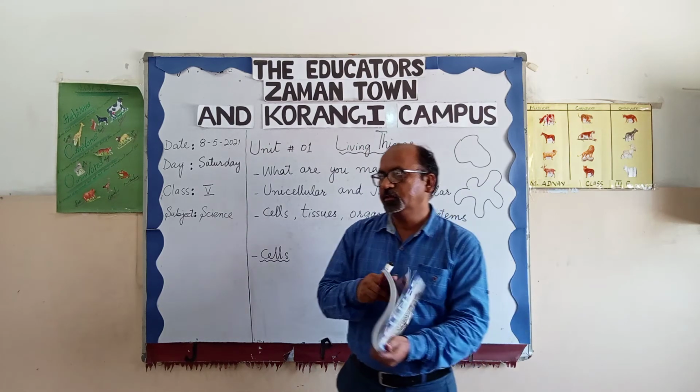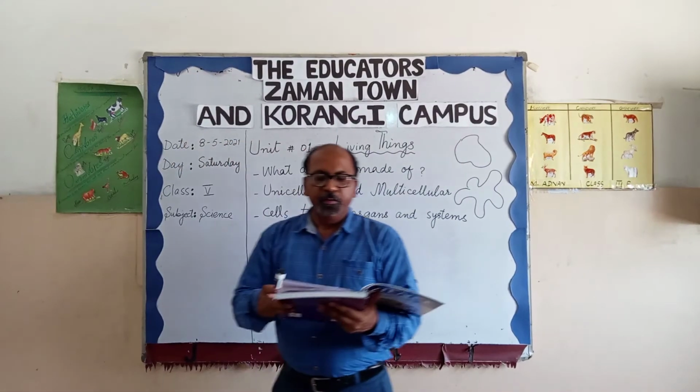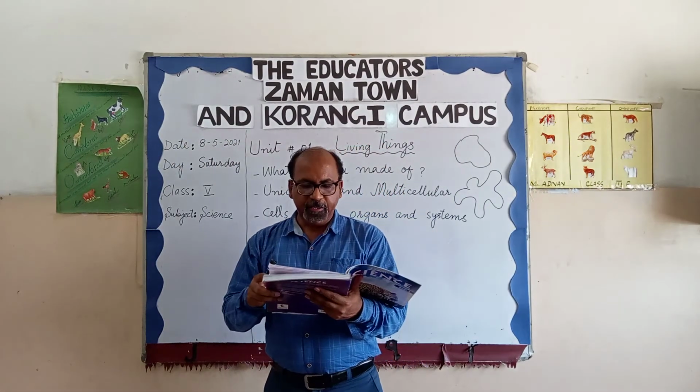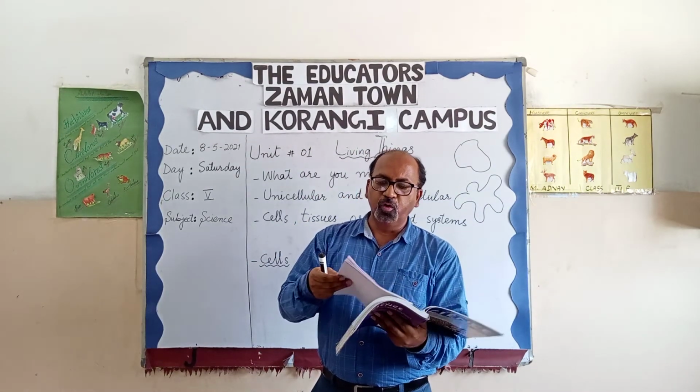Now come towards the homework. You will do homework.